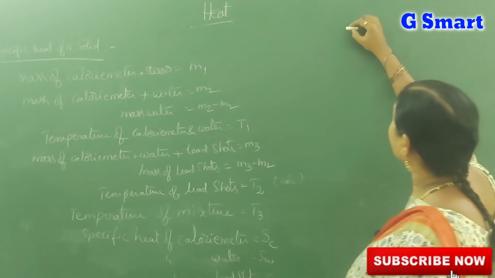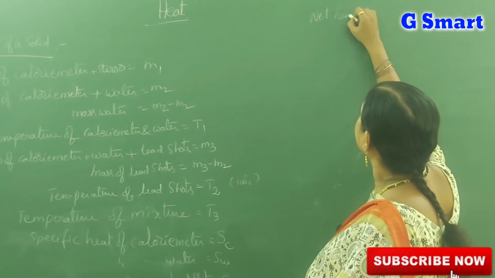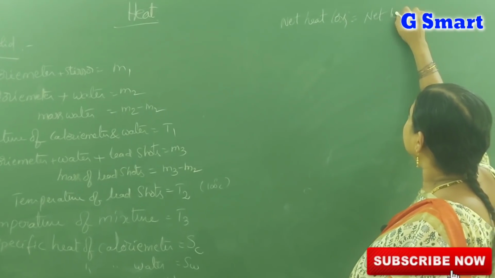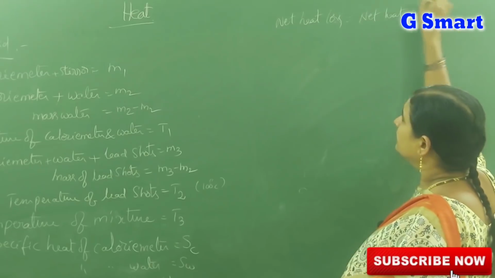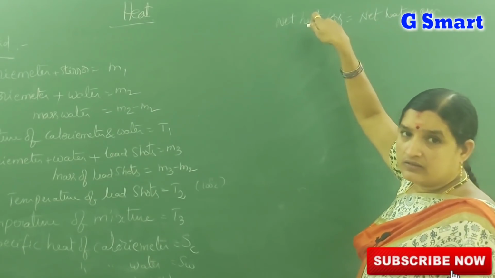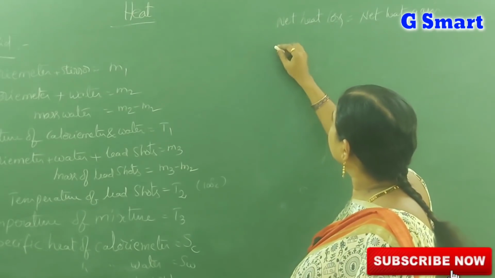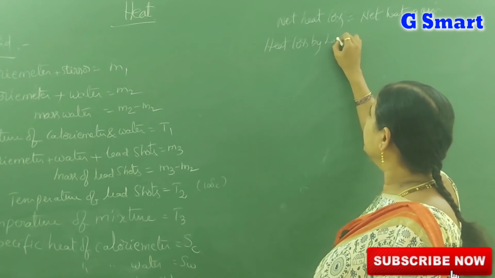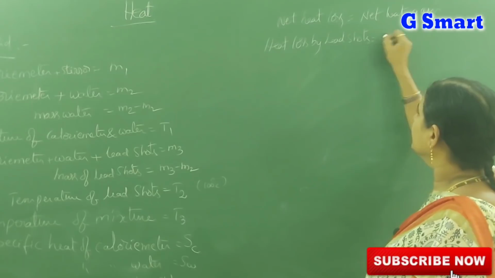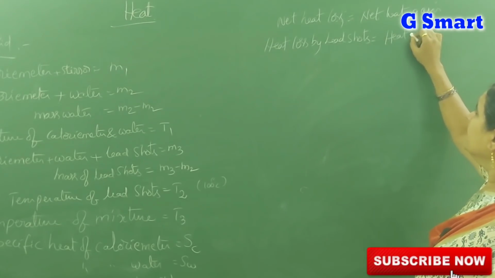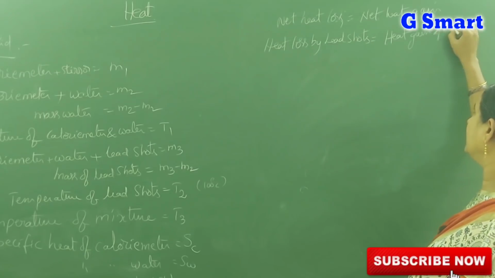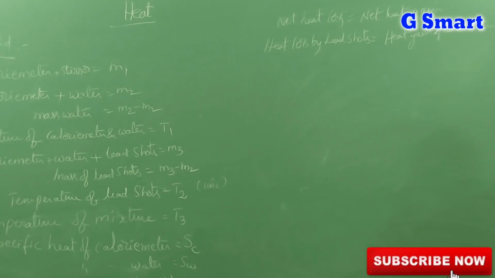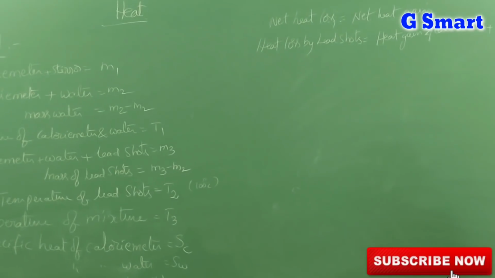Now according to the method of mixtures, net heat loss is equal to net heat gain. Which loses the heat? Lead shots. Therefore, heat loss by lead shots is equal to heat gain of calorimeter plus water. Heat gain of calorimeter plus heat gain of water.